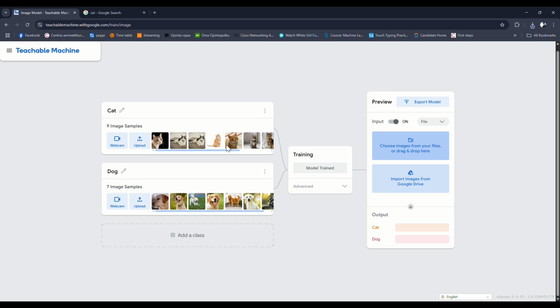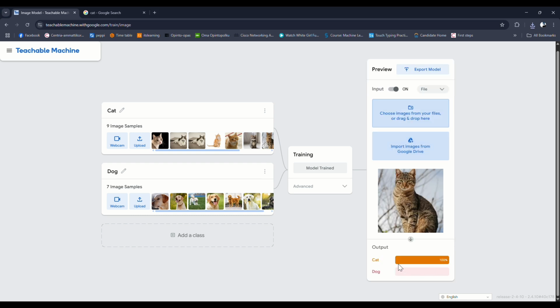We will see that. So it's 100% cat. But the funny thing is that the cat picture is already in my cat list, so I have to delete that. And let's see. Okay, it's also now showing 100% cat. So you can do it like that, or you can upload a dog picture as well or something else. Then it will detect what it is. It's working like that.